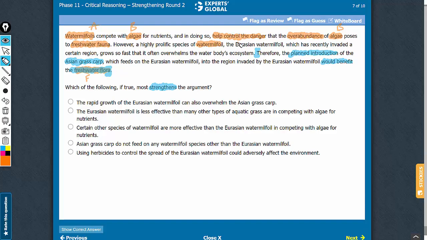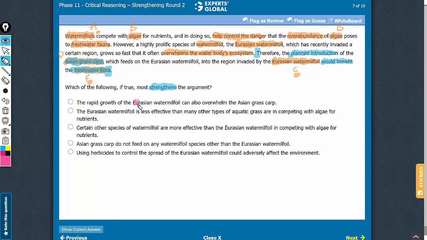However, a particular type of A, let's call this C. So this particular type overwhelms the water body's ecosystem, which must be leading to danger to F. And therefore, to avoid the danger caused by C, C here is a type of A. A is Watermilfoils and C is Eurasian watermilfoil. So now to save F from C, the plan is to introduce, let's call this D. So in order to save F from C, D should be introduced. That is the plan. We need to strengthen this plan.